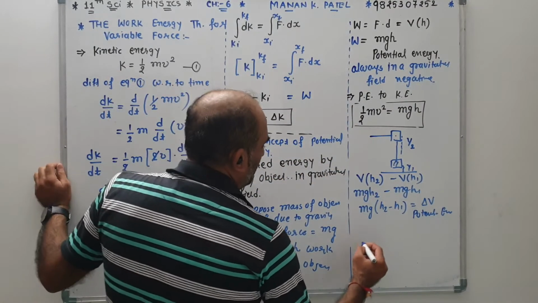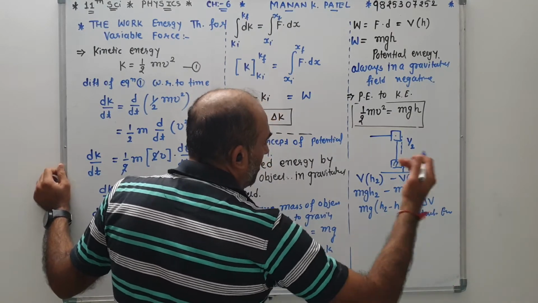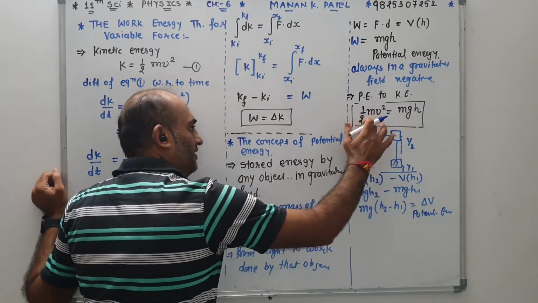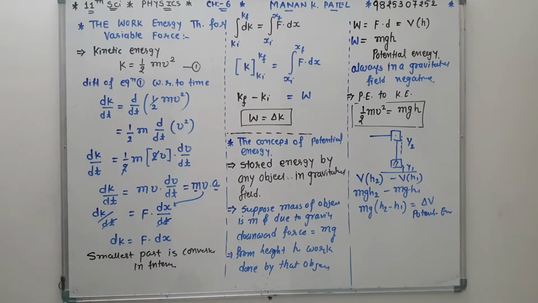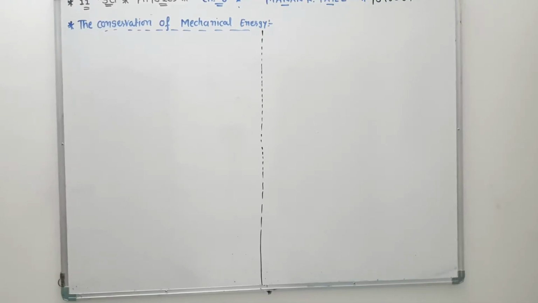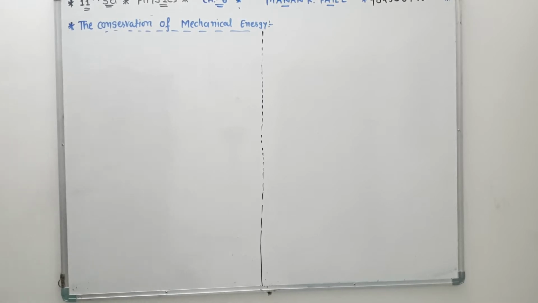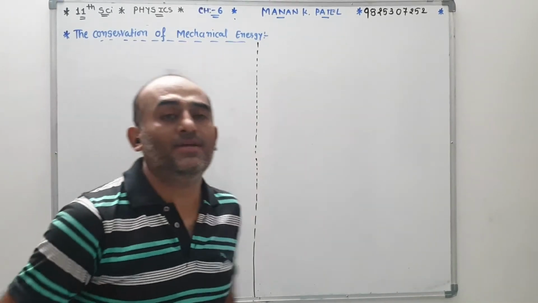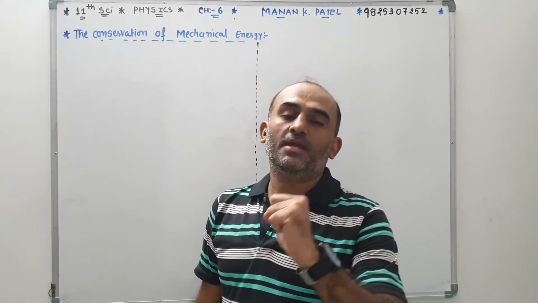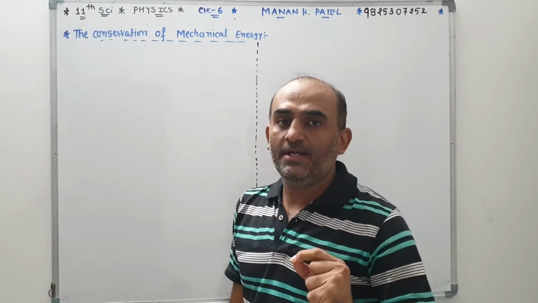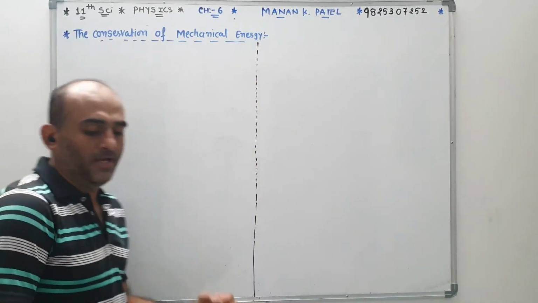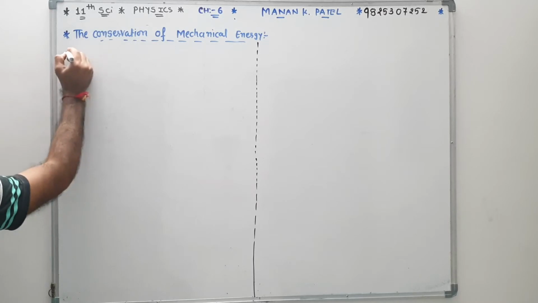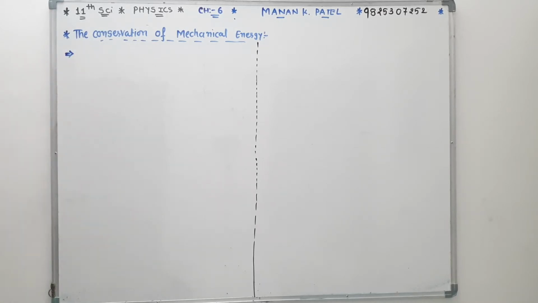So the main equation: work done by the object is equal to kinetic energy is possible, and potential energy is also possible. Now the next theorem we will talk about is the total energy. Okay, so the next theorem, the conservation of mechanical energy, using kinetic energy and potential energy. First of all, I have to explain the basic condition of the conservation law of mechanical energy.